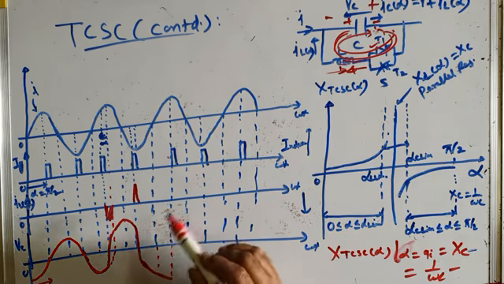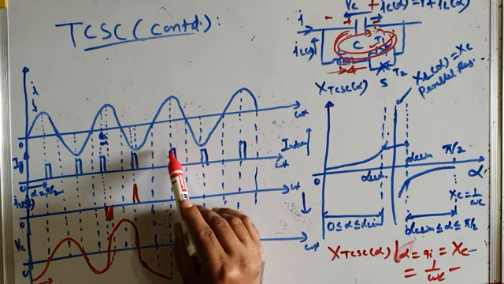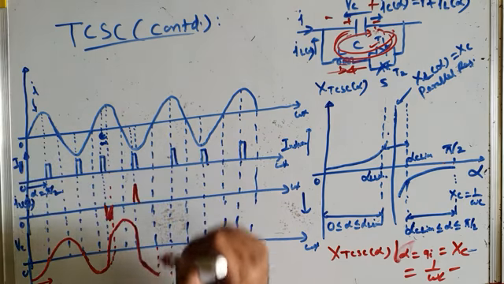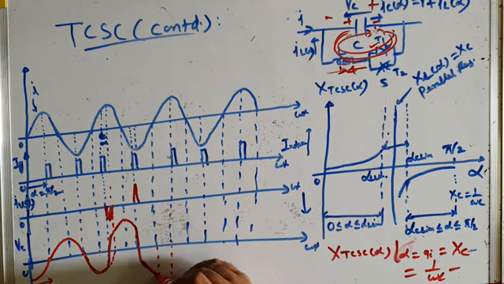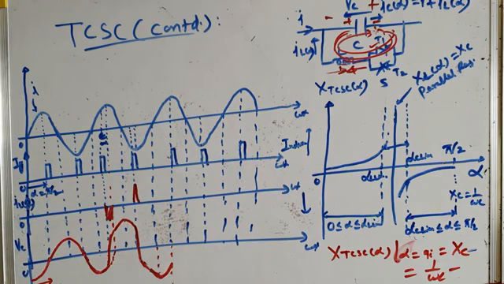After that, what will happen? Your control logic circuit will issue a firing pulse to the TCR somewhere here. It will charge to a higher voltage, and after that you can see the current has reversed its direction. It starts discharging. See, this starts discharging. It first charges to the peak value when current is zero. Voltage across the capacitor is peak. At its peak, let me draw it again.